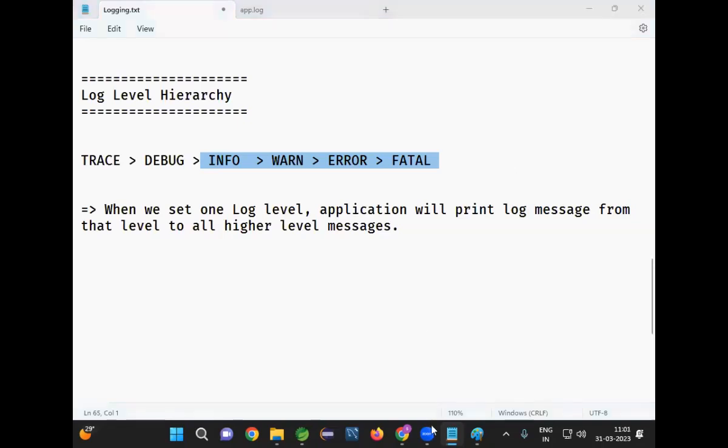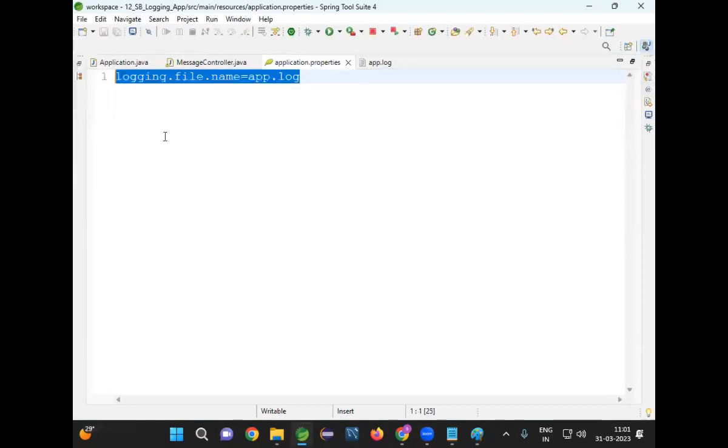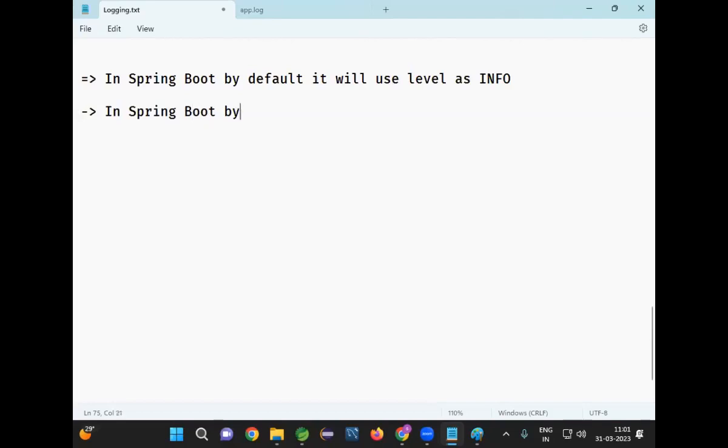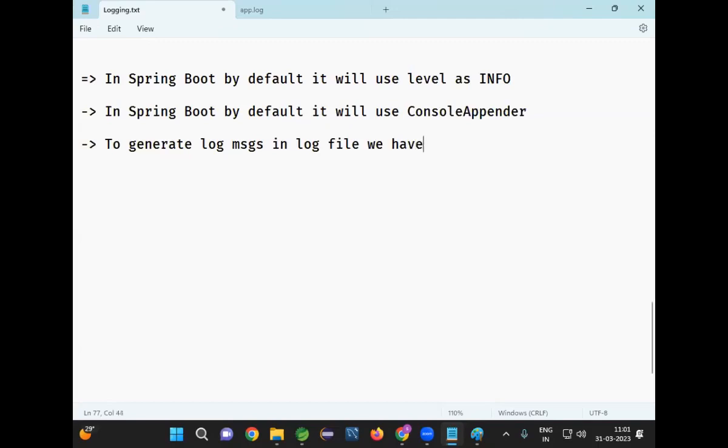So here I'm giving this property. What is the purpose of this property? In Spring Boot, by default, it will use the level as info. In Spring Boot, by default, it will use the console appender. To generate log messages in a log file, we have to set the below property. What is that property?